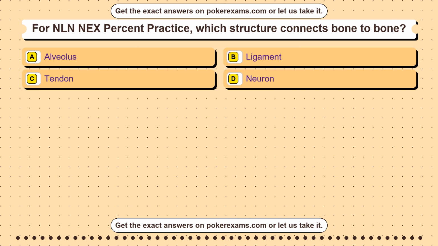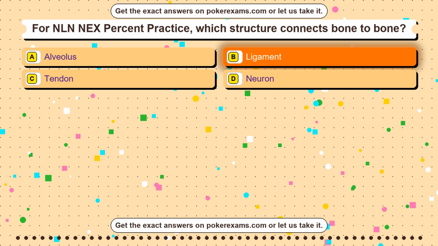Question 32. Which substance is made of atoms bonded together? Option A, government. Option B, compound. Option C, opinion. Option D, variable. The correct answer is option B.